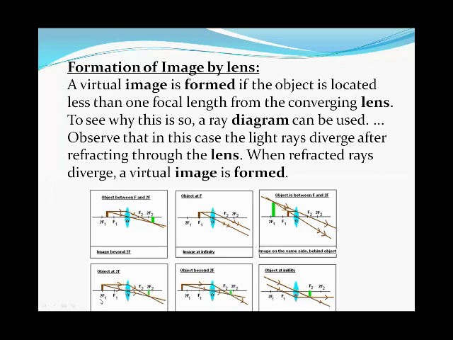Now, if the object is at the center of curvature, the image will be formed at the center of curvature. It will be real and erected, having the same size. And the last, if the object is beyond the center of curvature, then the image will be formed between the center of curvature and the focus, and its size will be smaller. While the last one, if the object is at infinity, then what will happen? We will get a very small image formed on the focus.